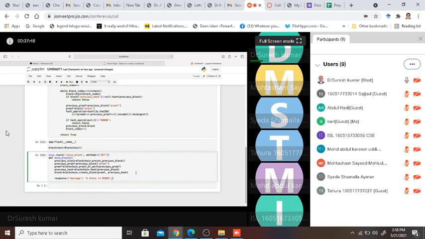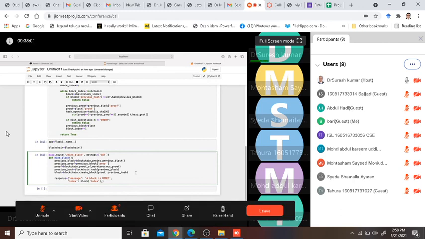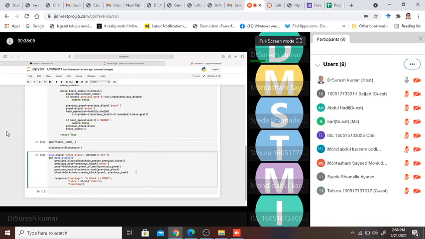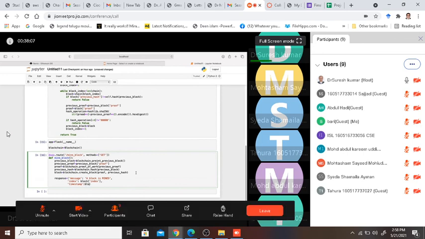Then I also say what is my index. Index is the block of index. And then I also say what is my timestamp. Timestamp is the block of timestamp.